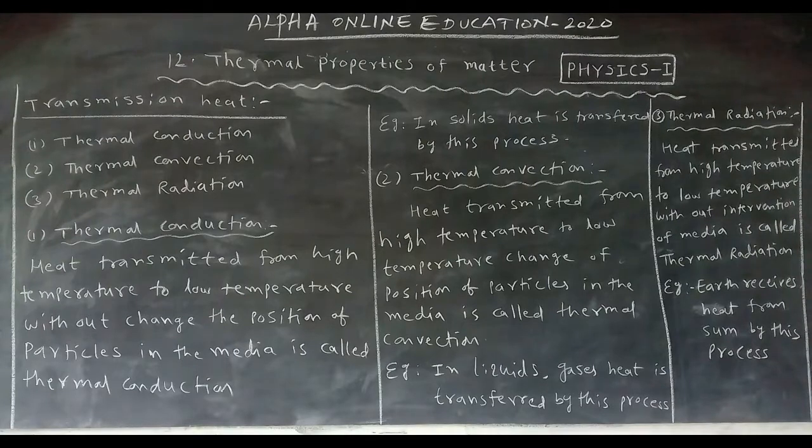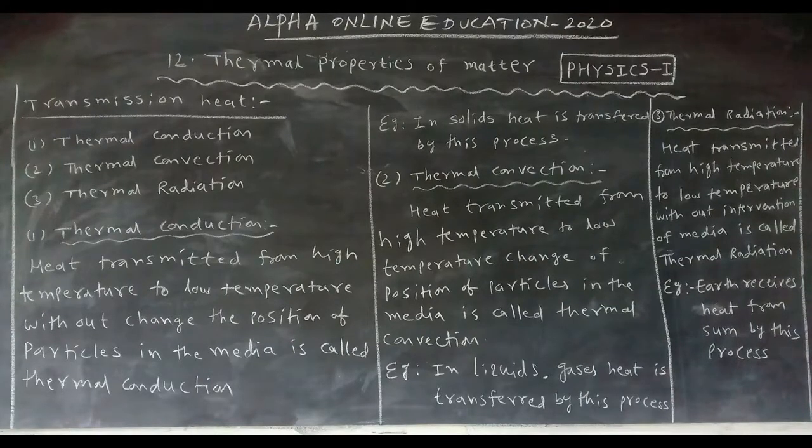Transmission of heat. Heat is transferred from high temperature to low temperature under three processes. The three processes are: number 1, thermal conduction; the second one is thermal convection; and the third one is thermal radiation.